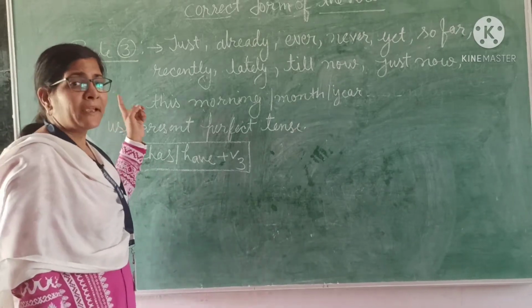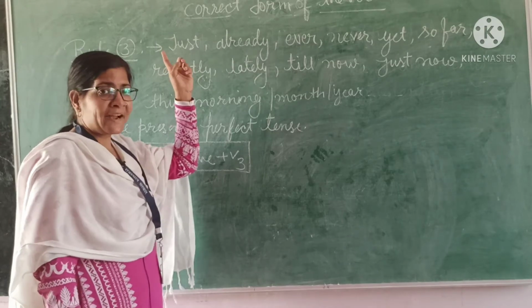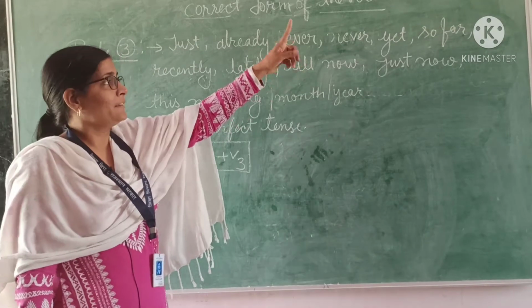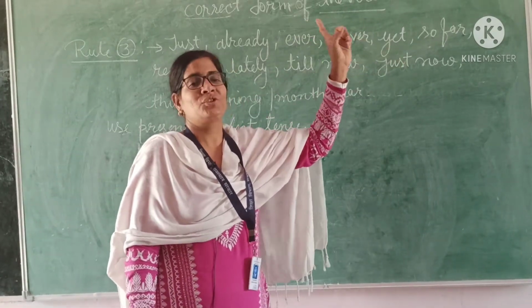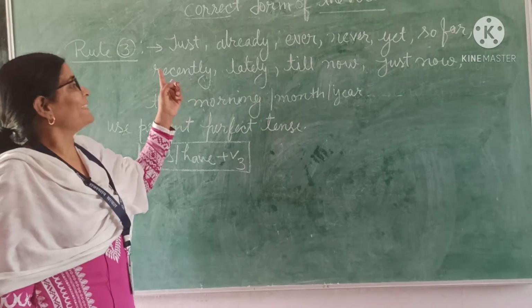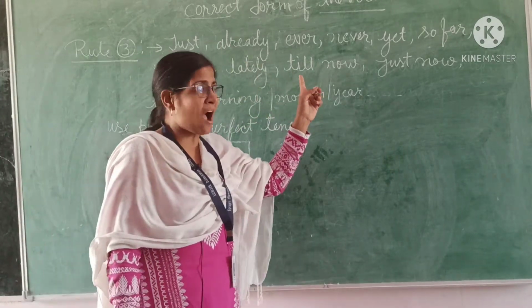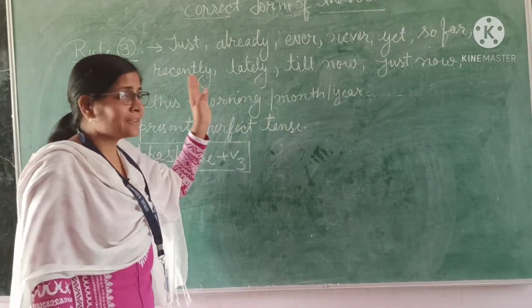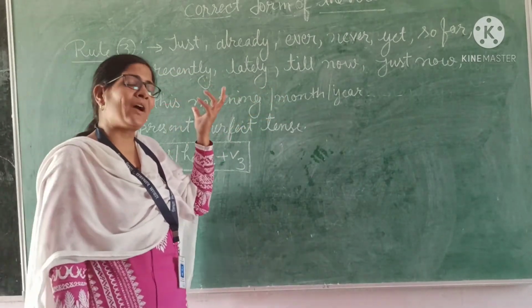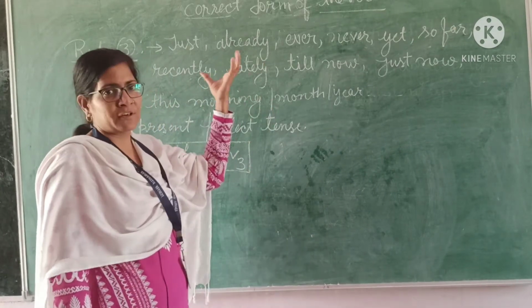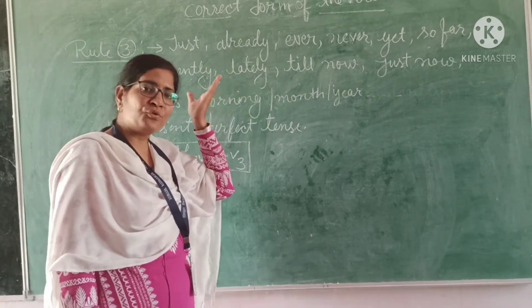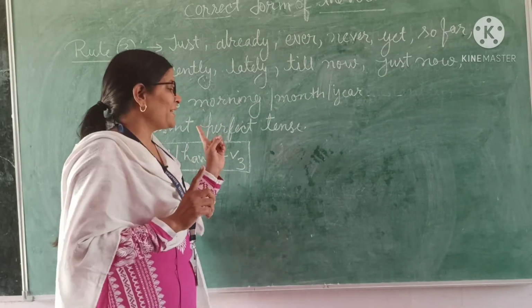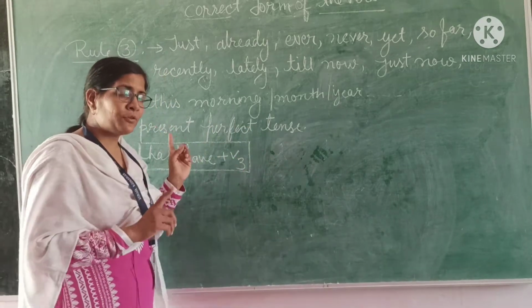If in the sentence there is the adverb just, already, ever, never, yet, so far, recently, lately, till now, just now, and this morning, this month, this year, you have to learn these adverbs. If one of these adverbs you find in the sentence, then what will you do? You will use present perfect tense.